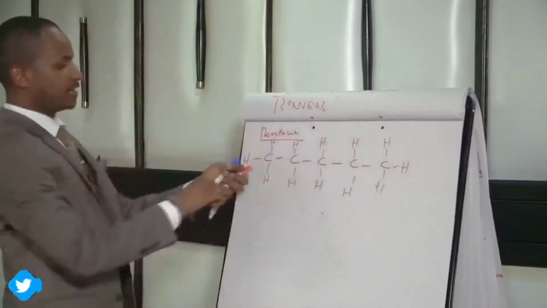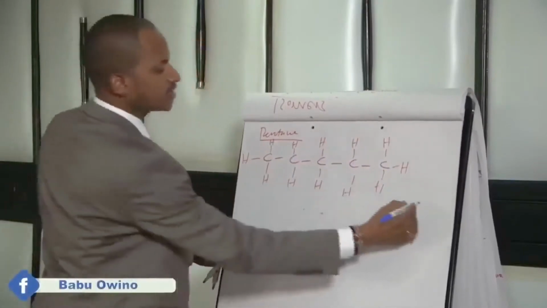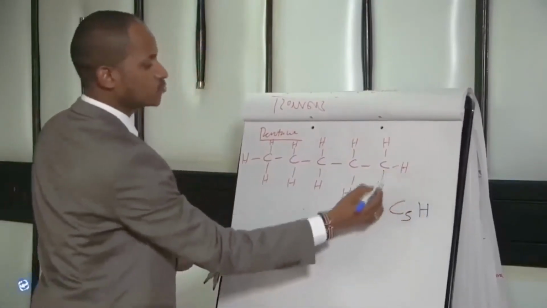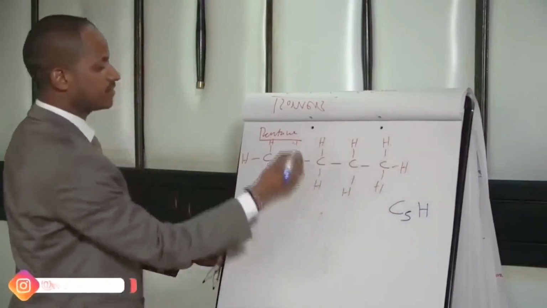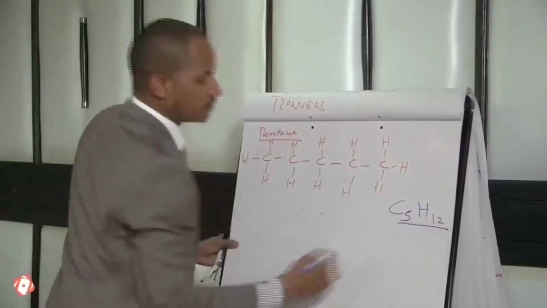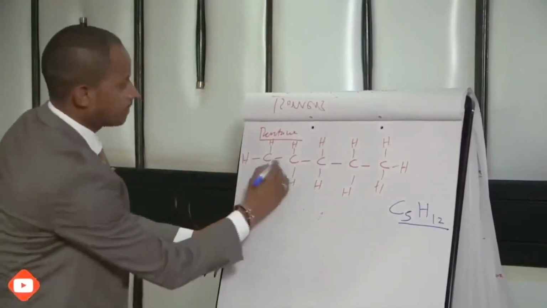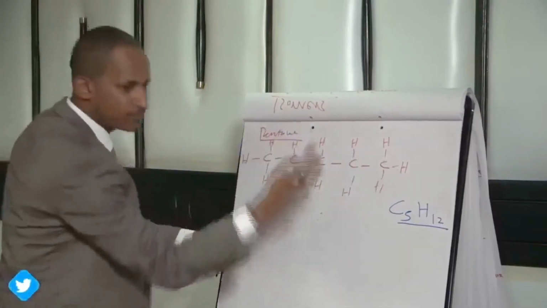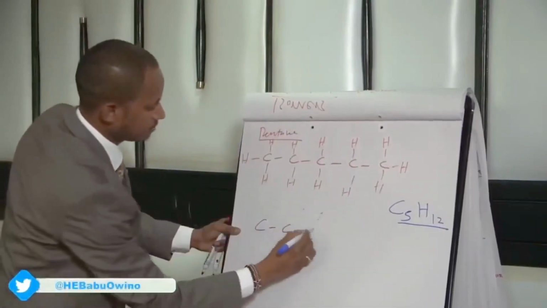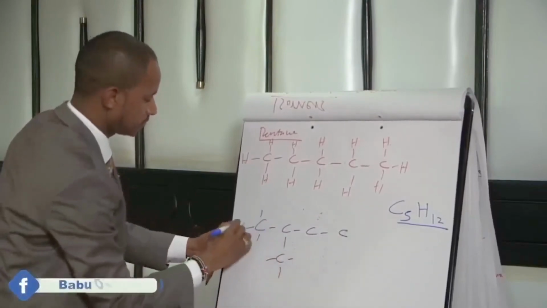So pentane here has 1, 2, 3, 4, 5. C are 5 and hydrogens are how many? Hydrogen atoms 1, 2, 3, 4, 5, 6, 7, 8, 9, 10, 11, 12. We want to get isomers of pentane. Just reduce by 1 and branch it there.